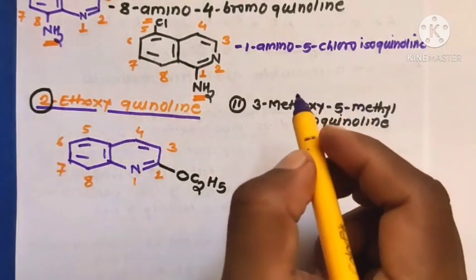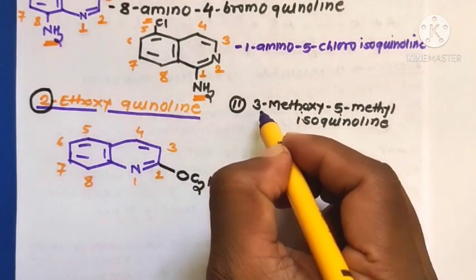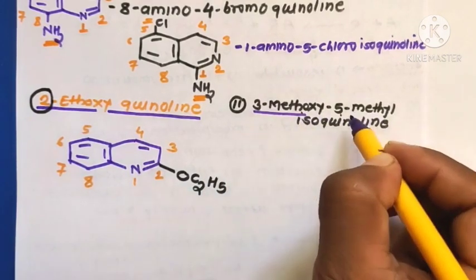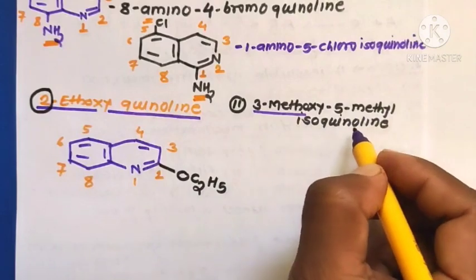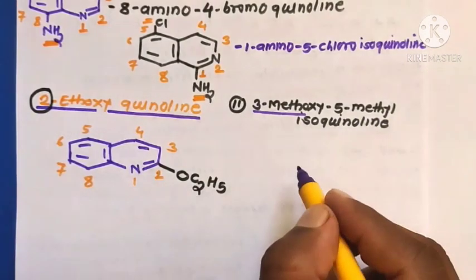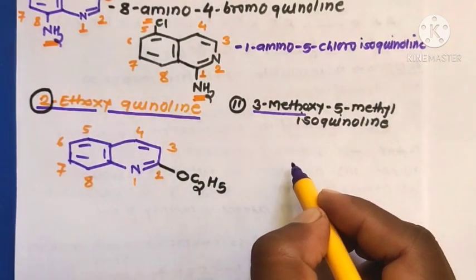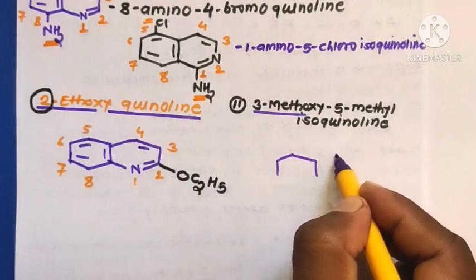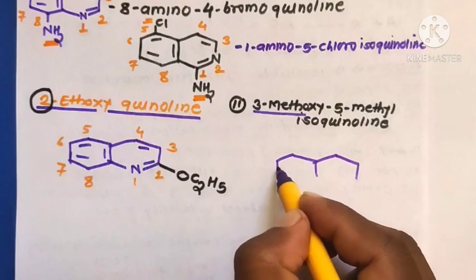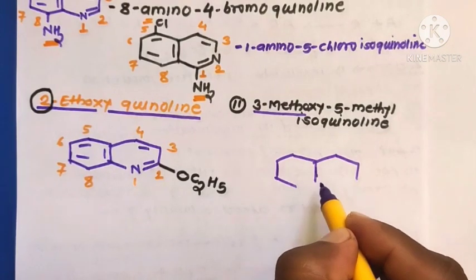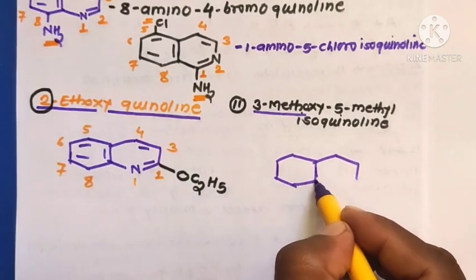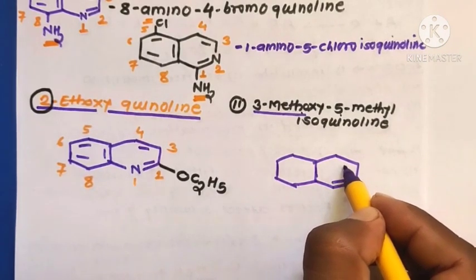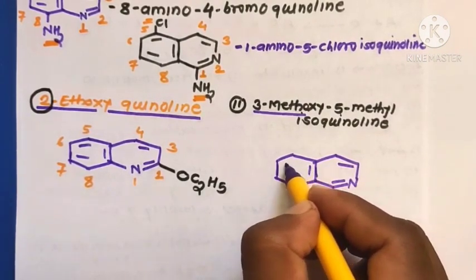The second one: the name of the molecule is 3-methoxy-5-methylisoquinoline. Here the parent is isoquinoline, so draw the parent nucleus, the benzene fused with the heterocyclic nucleus, like this structure.